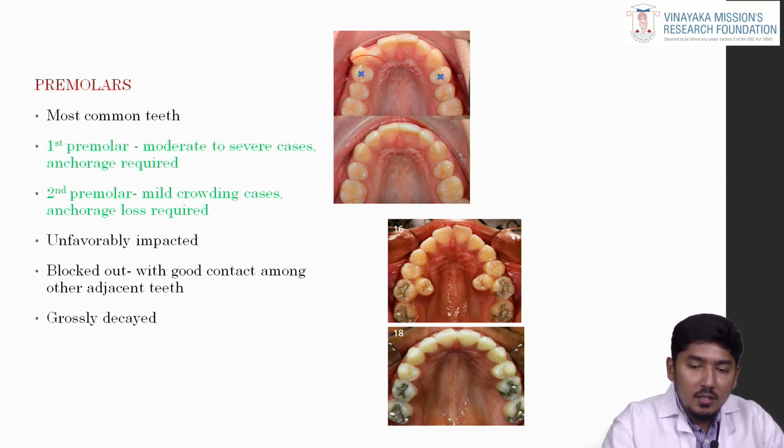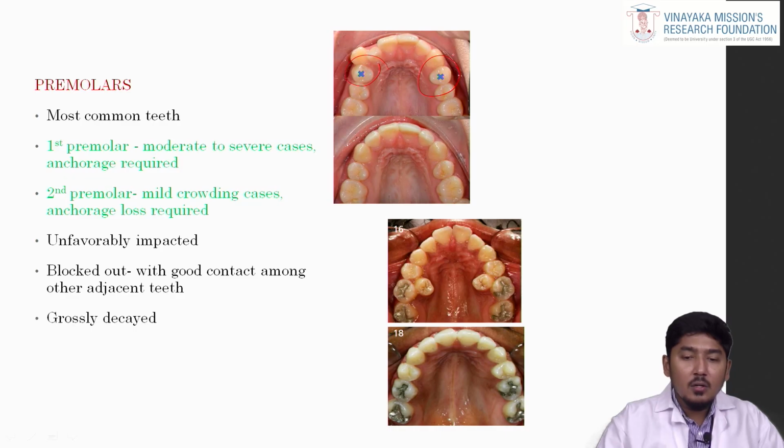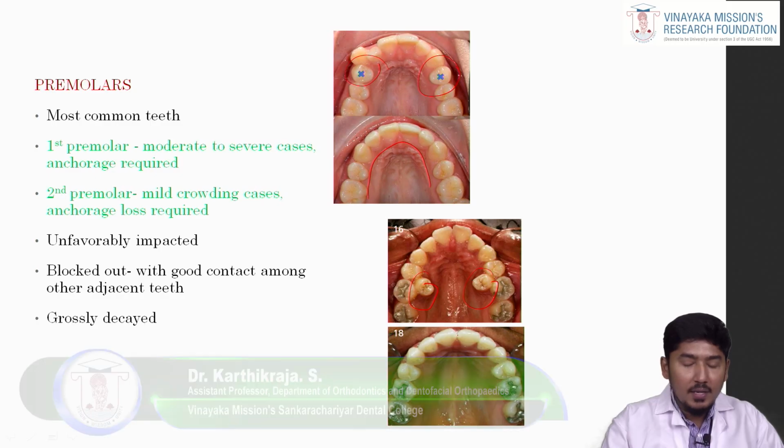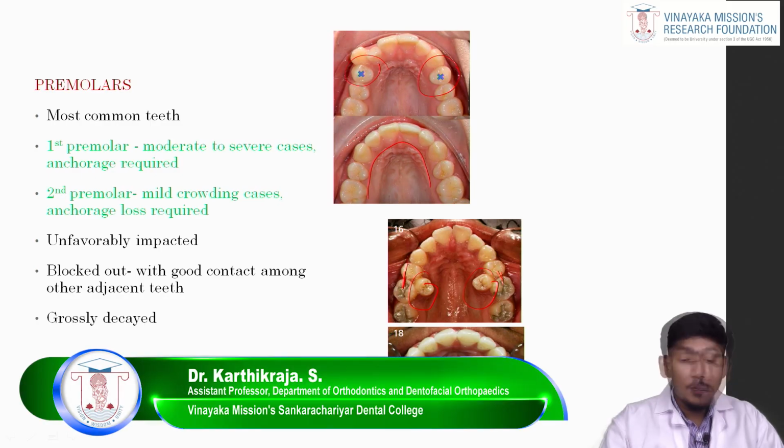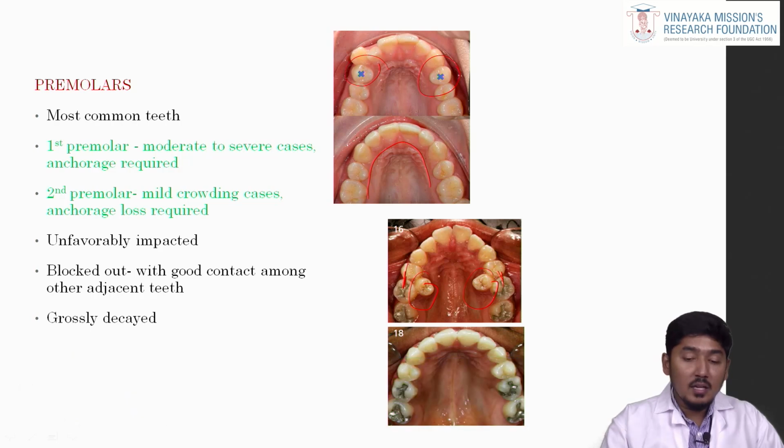In this first image, you can see there is an arch length tooth material discrepancy and the canine is erupting ectopically in the buccal aspect. So we can go for extraction of the first premolars, and you can see the well aligned arch in the second image. In the second image, you can see the second premolar is impacted palatally, completely impacted, but there is a good contact between the first premolar and the molars. So even though the plan is first premolar extraction, we can go for the second premolars because it is totally ectopically erupted in the palatal aspect. It is a good thing to go for extraction of the second premolar instead of the first premolar.